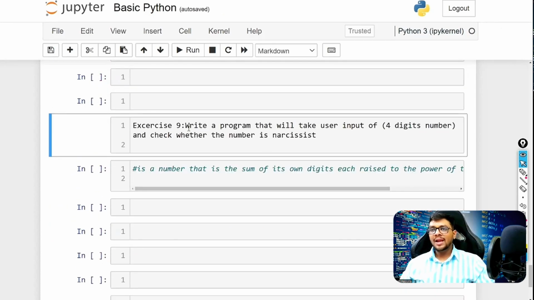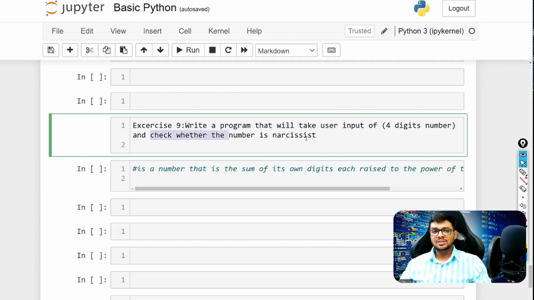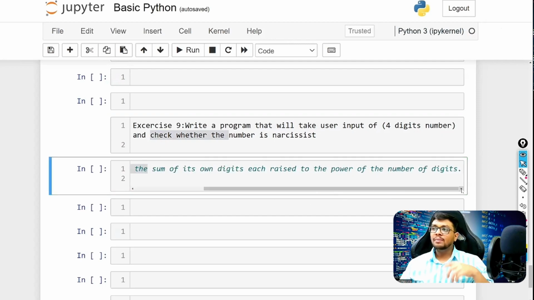Okay, so now the last question: write a program that would take user input. It can be 4 digits, 3 digits, 2 digits, whatever it is, and check whether the number is a Narcissist number. What do you mean by a Narcissist number? It is a number where the sum of its own digits raised to the power of the number of digits equals the number.